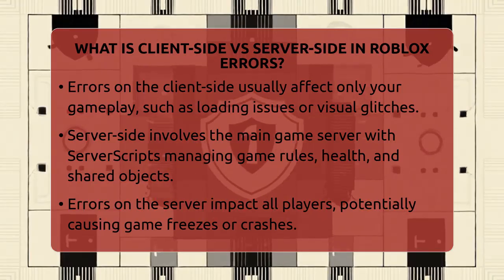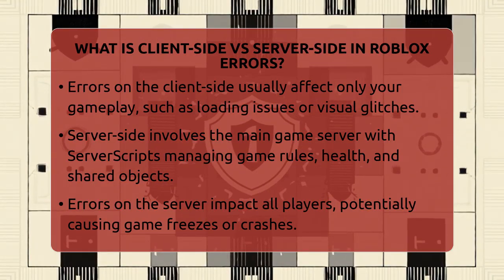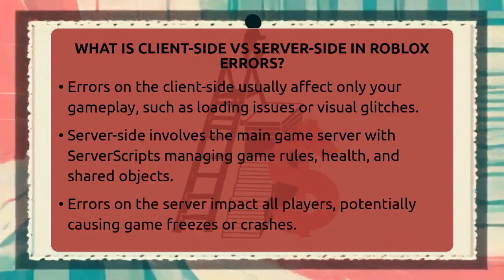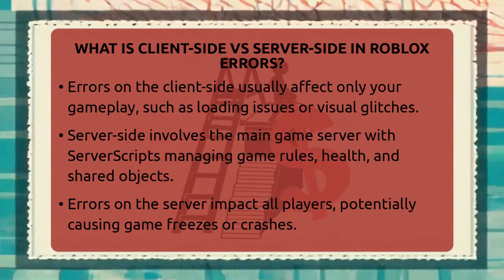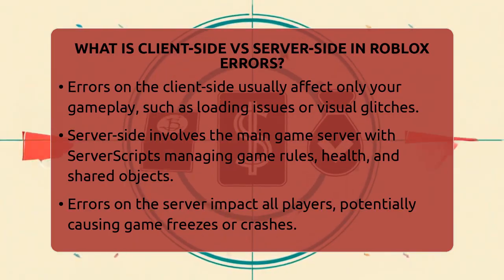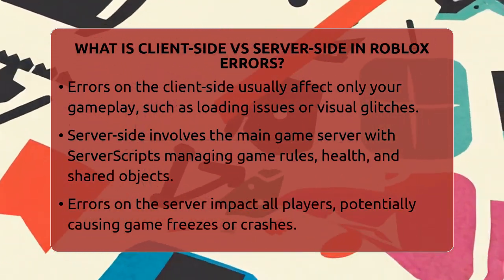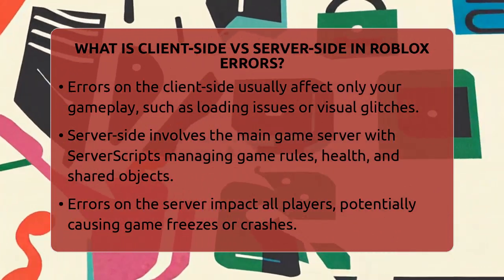For example, if a local script tries to access a part that hasn't loaded yet, you might see an error message saying, "Part is not a valid member of workspace." This kind of mistake often happens because your game is still loading or your device has a different version of the game than the server.